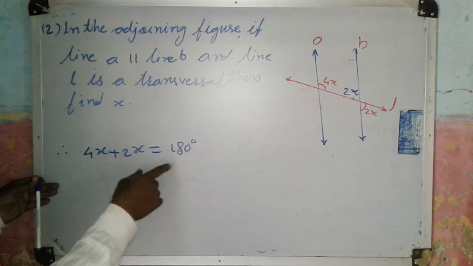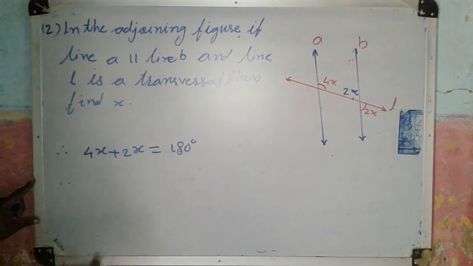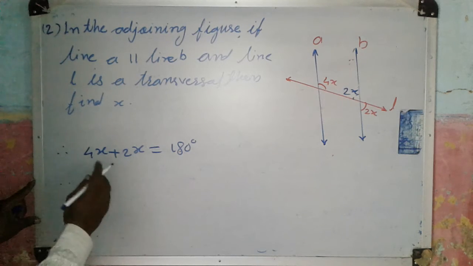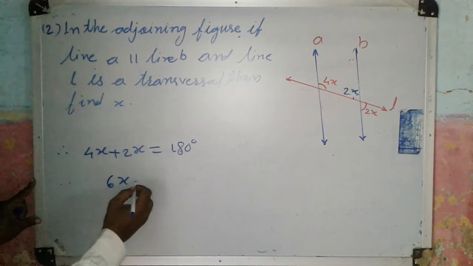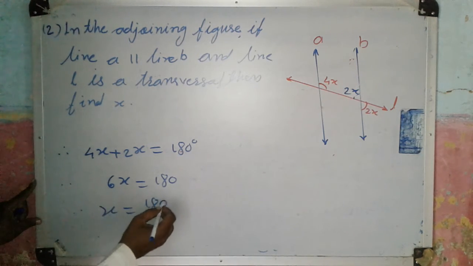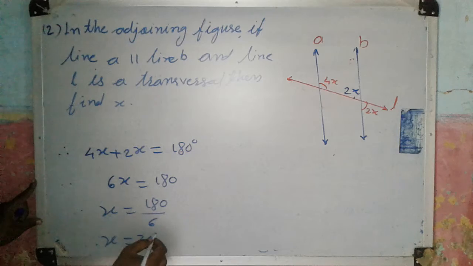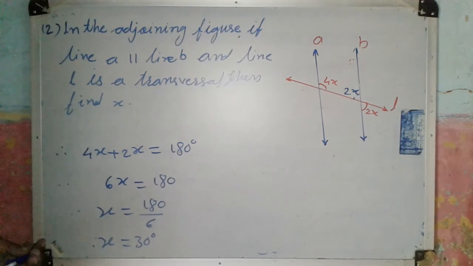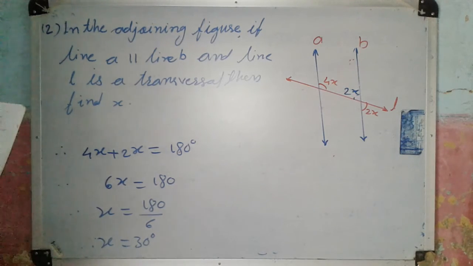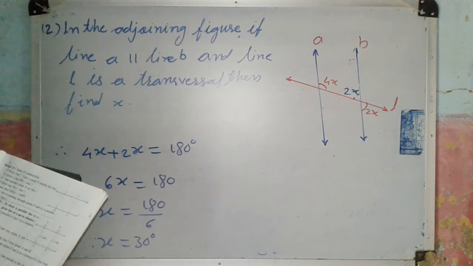The interior angles formed on one side of a transversal are supplementary. Therefore, 4x plus 2x is equal to 180 degrees. By solving this equation, we will get the value of x. So 4x plus 2x, we get 6x, is equal to 180. Therefore, x is equal to 180 degrees upon 6, so x is equal to 30. So the value of x is 30 degrees. In your book, option D, 30 degrees, is the correct option. In this way you can solve the remaining examples.